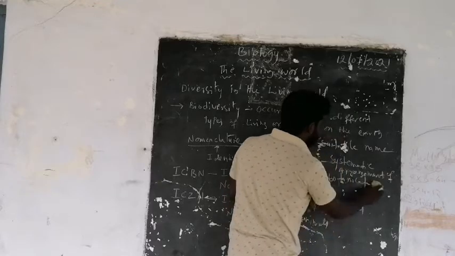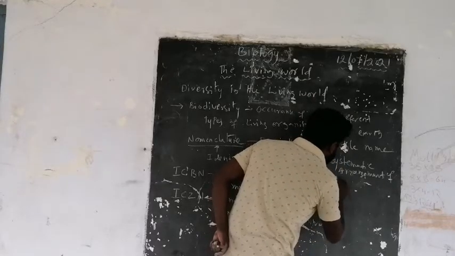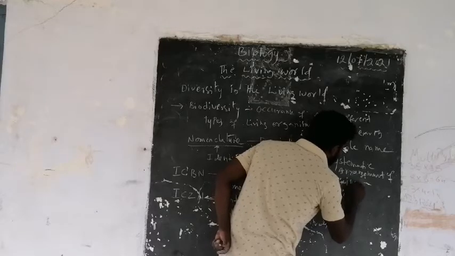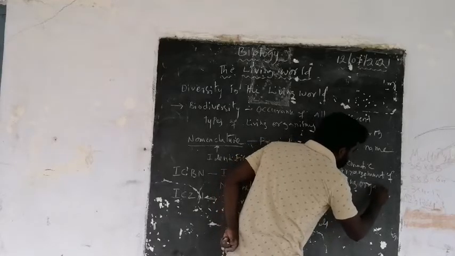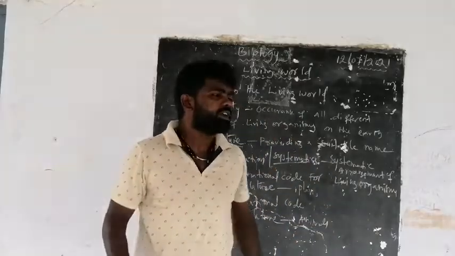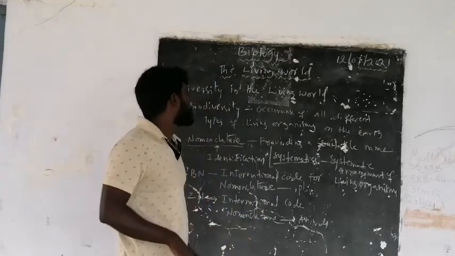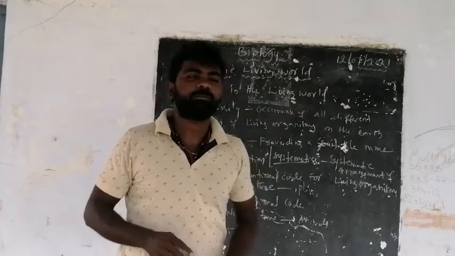Systematic arrangement of living organisms is called systematics. And this is about the nomenclature.